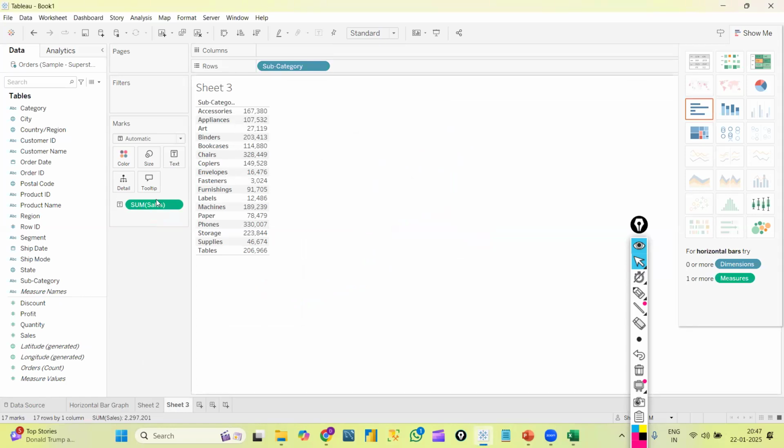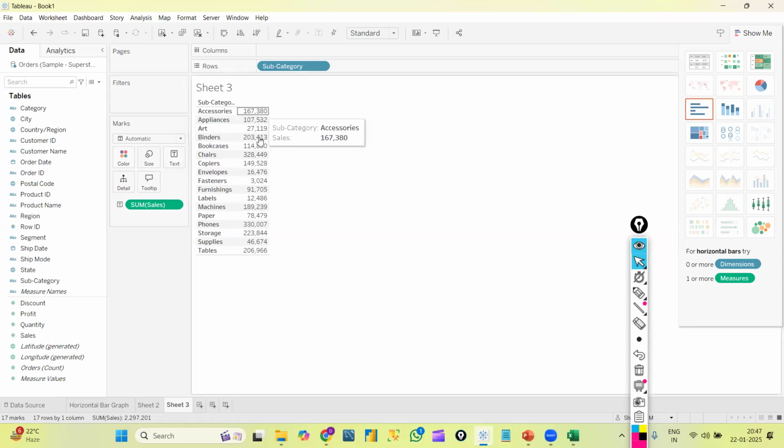Why can I see the sum of sales in the marks card? This is the textual part. This is subcategory, and the sales value is displayed in the form of text. By default, the sum of sales went into this marks card. It is showing me T, that is, into this text part. Sum of sales was just added. However, subcategory was added into rows. Sum of sales was added into this text part.